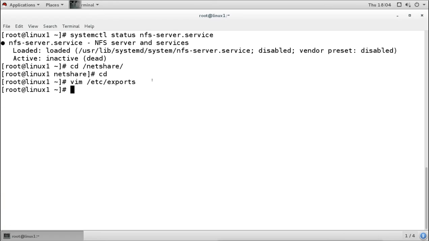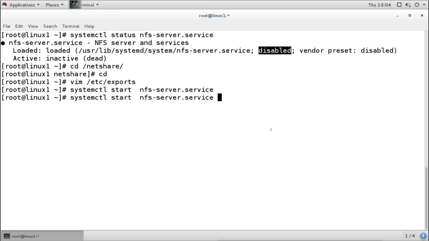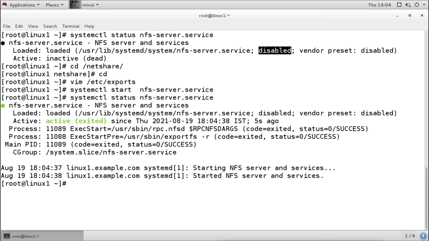And then I will save the file. Now the service is not running, so we have to start the service, and we have to make sure the service is always running. So we have to enable it also. I will use the command systemctl start nfs-server service. We can check the status, and now it is running properly without any error.